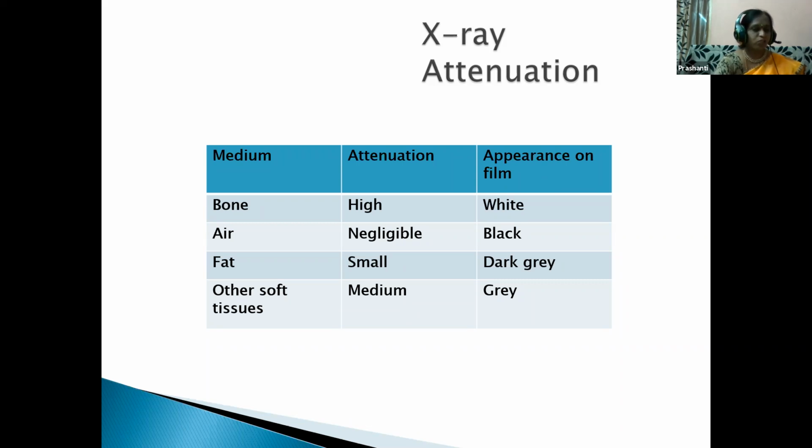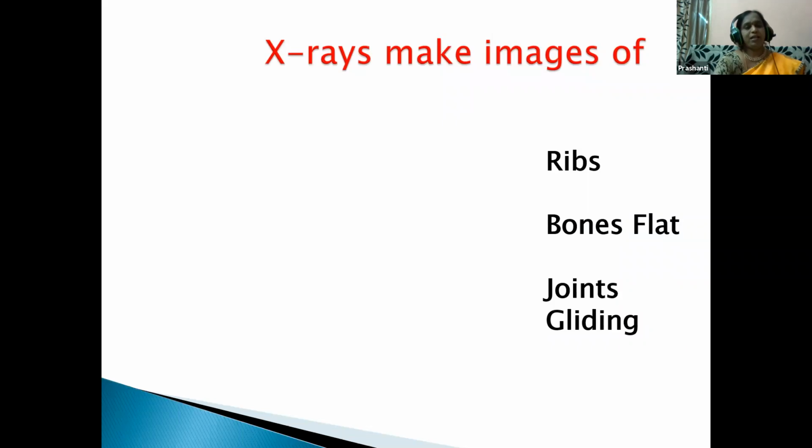Soft tissues allow more X-rays to pass through, and they appear gray in color, children.